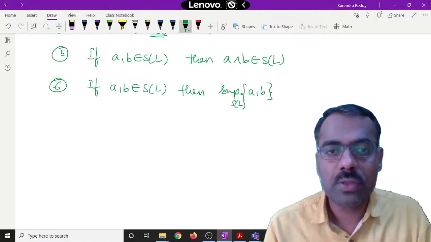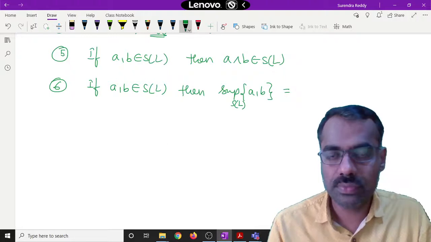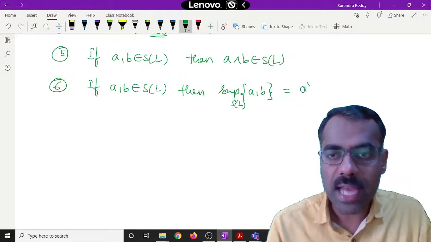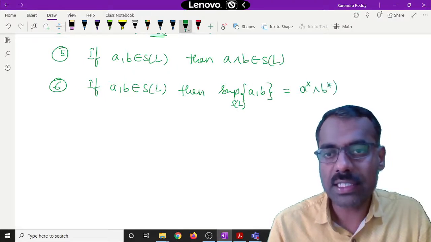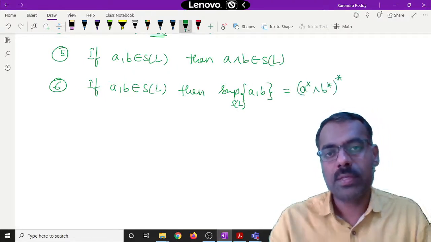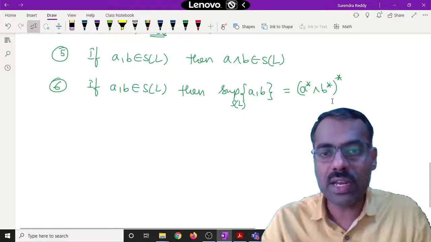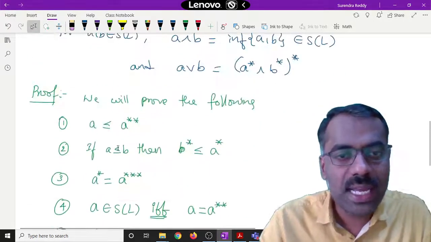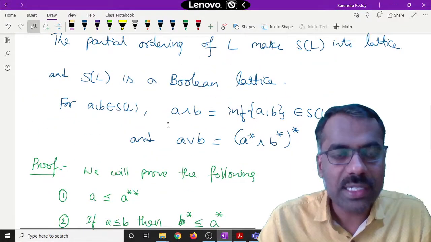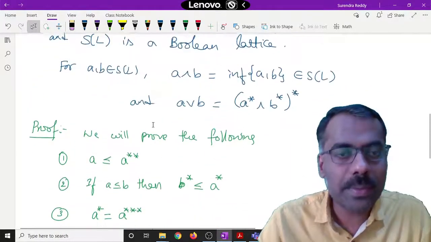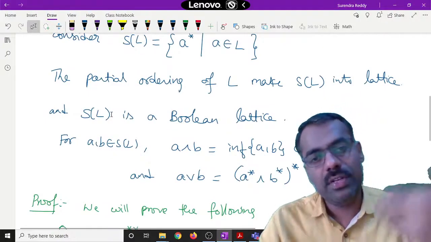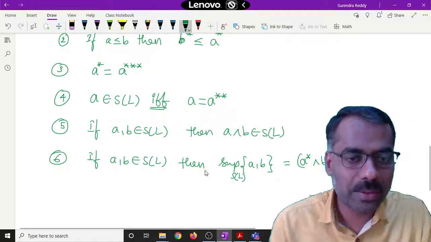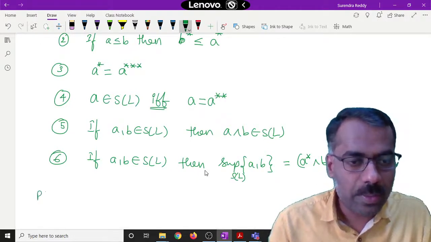Supremum of S of L is A star meet B star, then whole star. So it is just like A join B, and we are trying to prove this. First we prove these things, then once we prove all these steps, S of L will be a Boolean lattice, which follows easily from any one of these 6 points. Okay, fine. So how will we prove it?